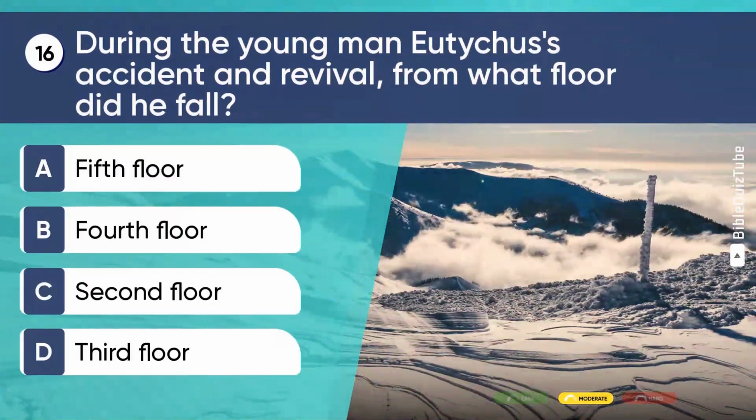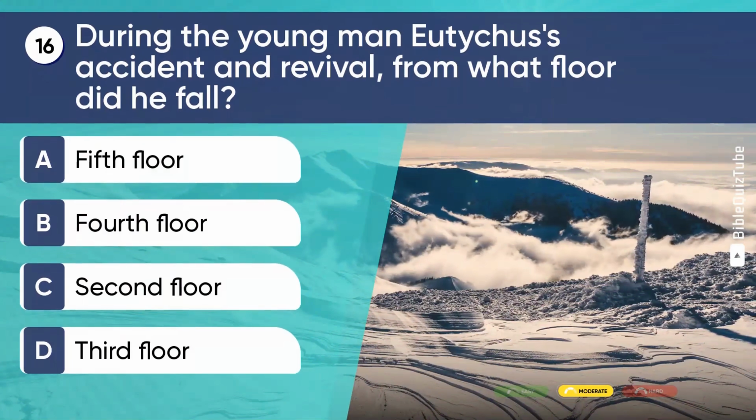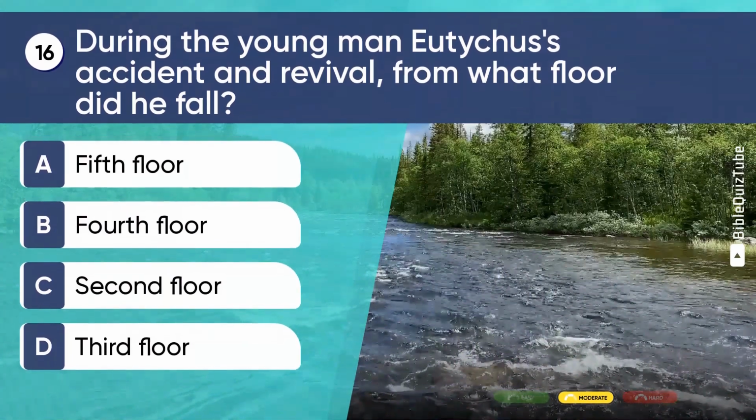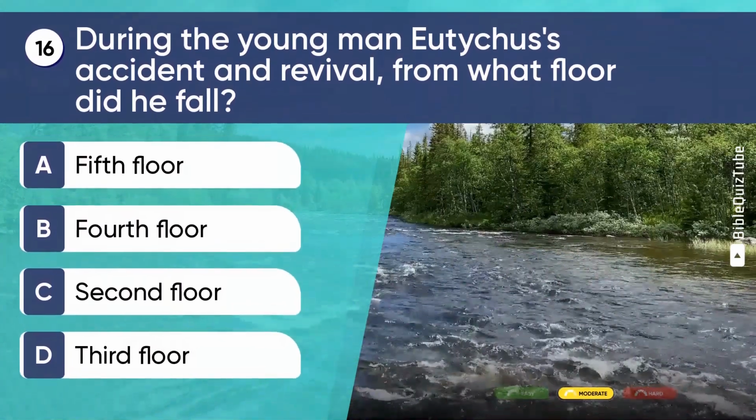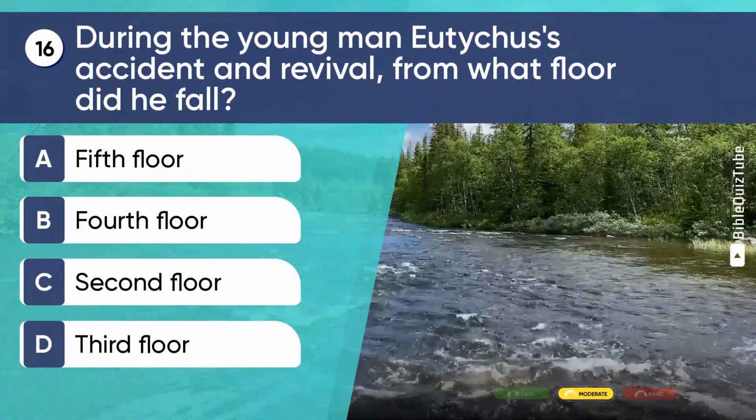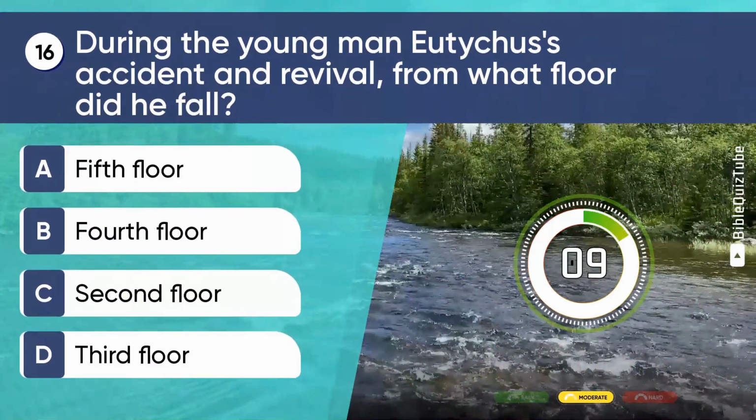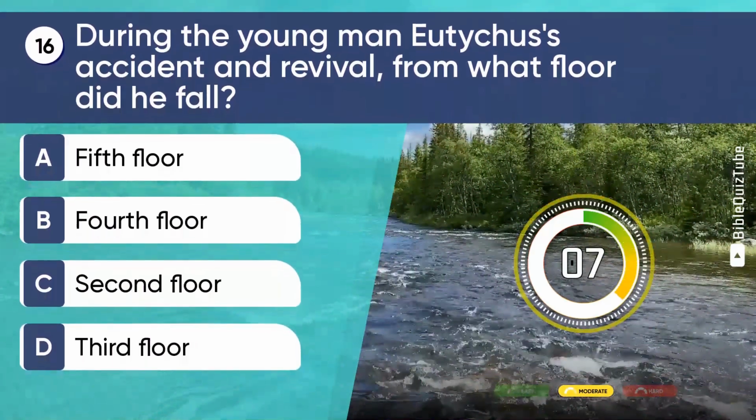Question 16. During the young man Eutychus's accident and revival, from what floor did he fall? A. 5th floor. B. 4th floor. C. 2nd floor. D. 3rd floor.